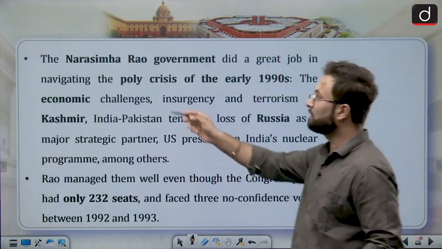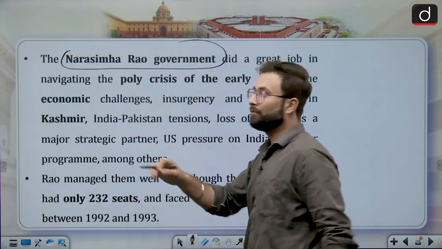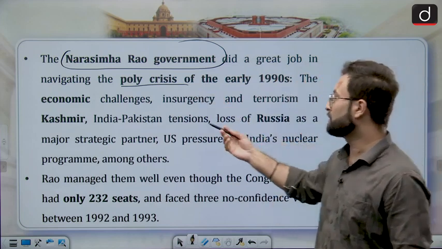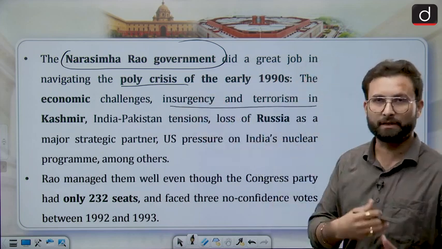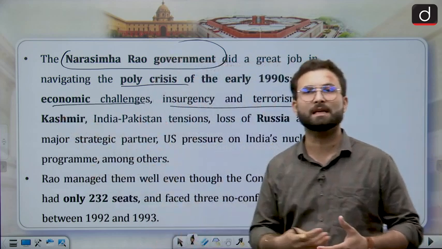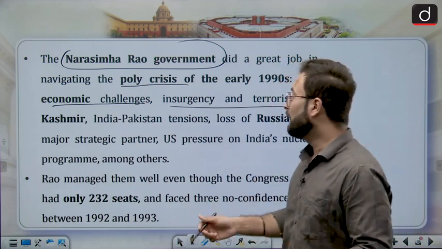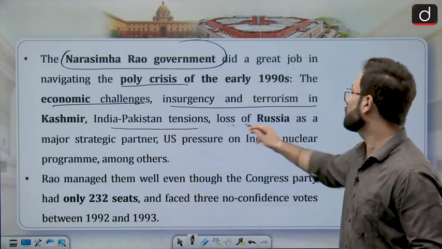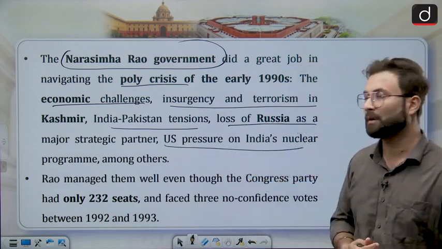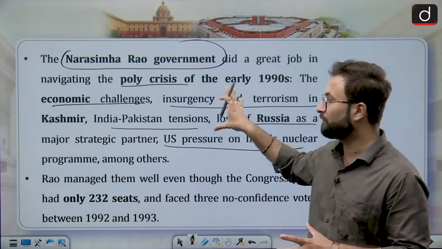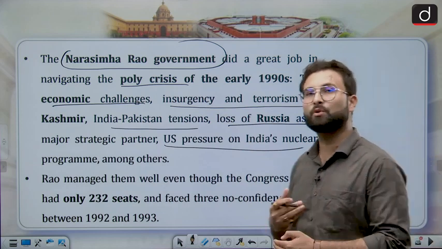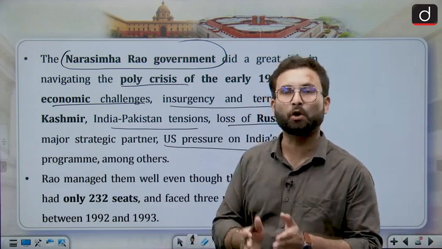As I already discussed, at the time of Narasimha Rao's government, we were going through various crises. There was the issue of insurgency and terrorism in Jammu and Kashmir. We had economic challenges like the BOP crisis at that point of time. Other than that, India-Pakistan tensions were there, and the loss of Russia as a strategic partner. Then there was US pressure on India's nuclear program. Such pressure was there, but still we managed to go for the economic reforms. We managed to make sure that our economy did not collapse.